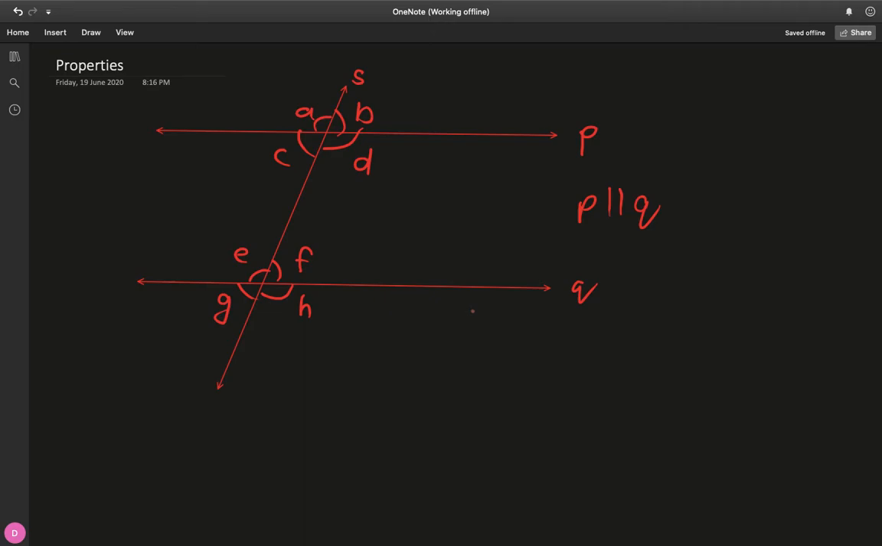So now let's move on to some properties, and before dealing with the properties of the terms we just learned, I would like to explain two important, very nice and basic properties that you should know, but in any case I'm revising it. So first property is a linear pair, or you can call it a supplementary angle property.